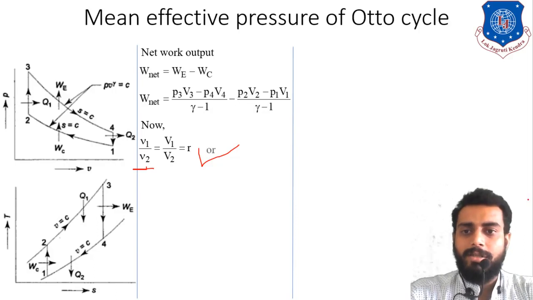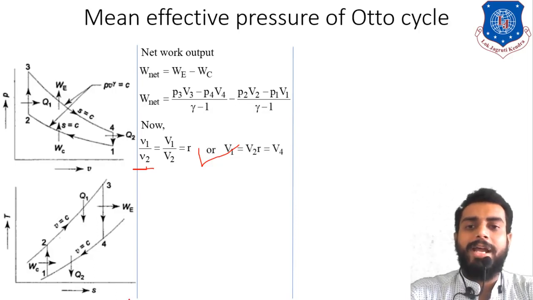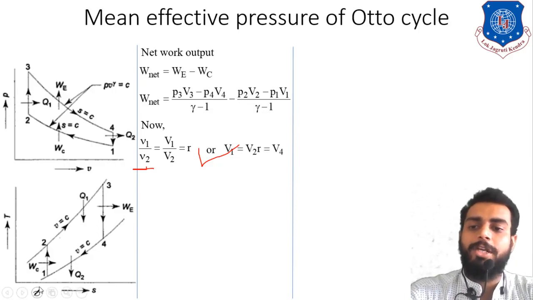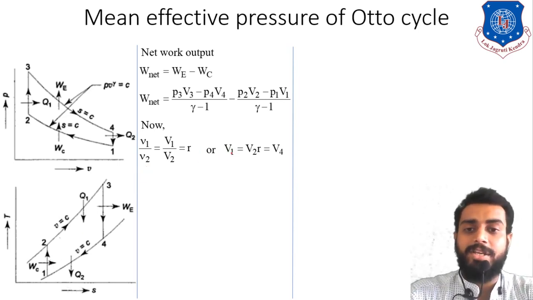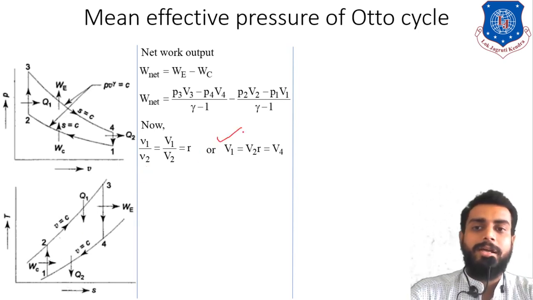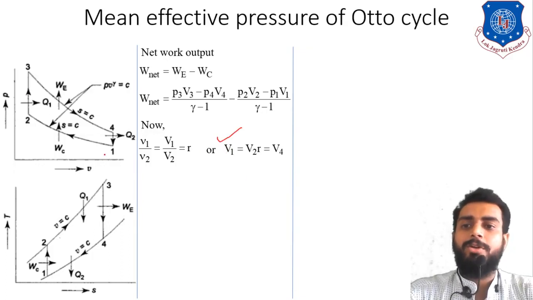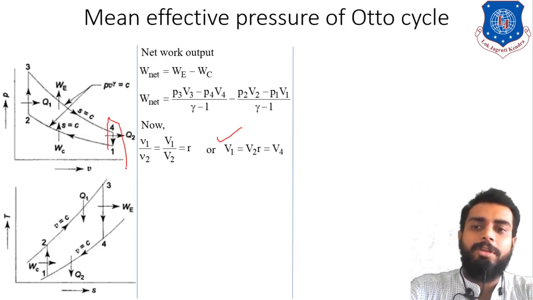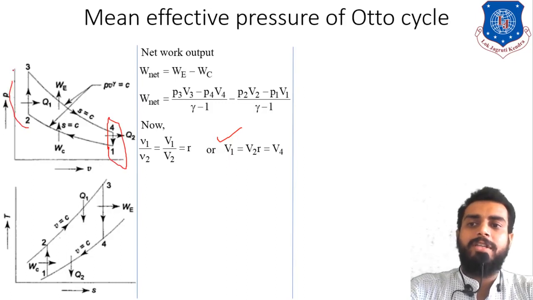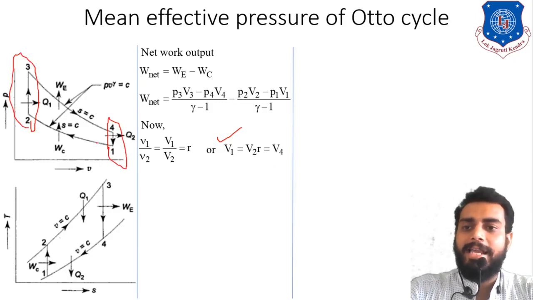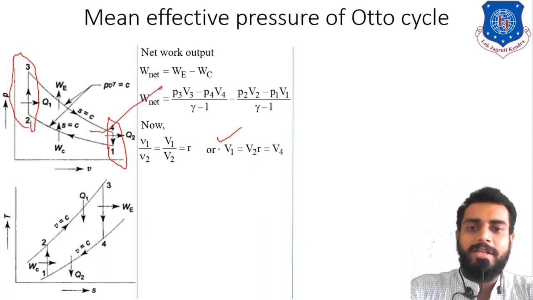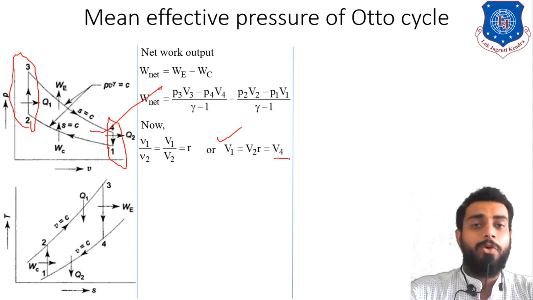Now further, as you can see, we can also write that V1 is equal to V2 into r, right? So if we make V1 the subject in this equation, then we can write this equation also, right? In the same way here you can appreciate that V4 and V1 are the same and V2 and V3 are also the same, right? So that is why instead of V1 I can write V4 also, and that is why I have written V4 over here also, right?